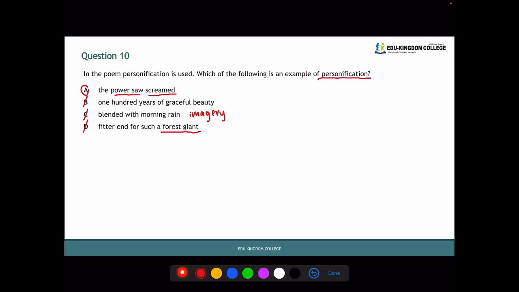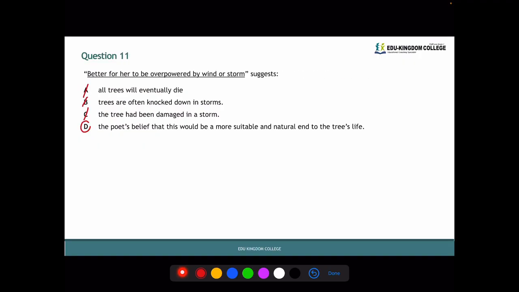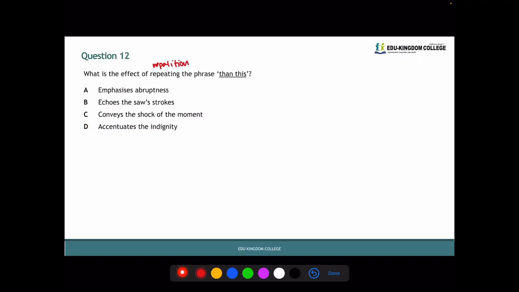And we'll just quickly see where it is. I just read it earlier, but it's here. "Then this ignoble inevitability." So of them, A emphasizes abruptness. That's not true. So it's not quite abrupt to saw down a tree. B, echoes the sore strokes. Not quite, because they would probably use onomatopoeia, which remember is the sound word.